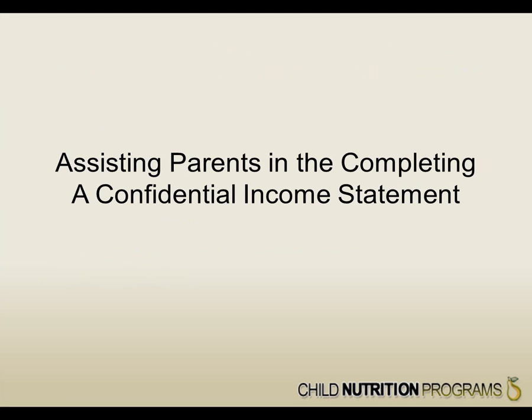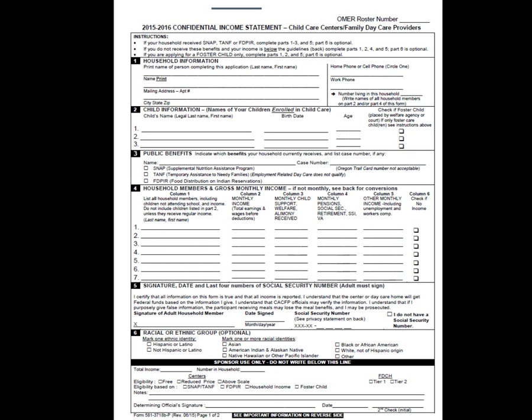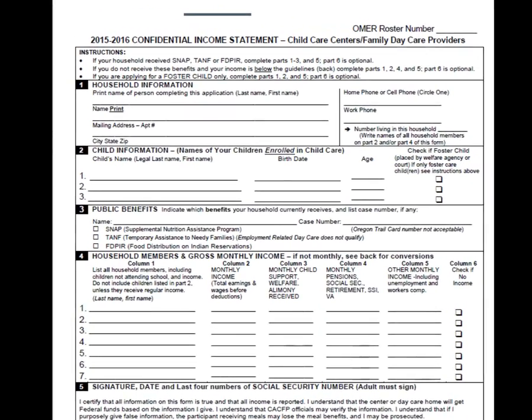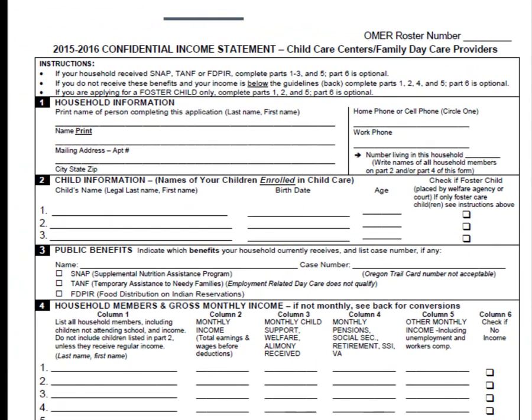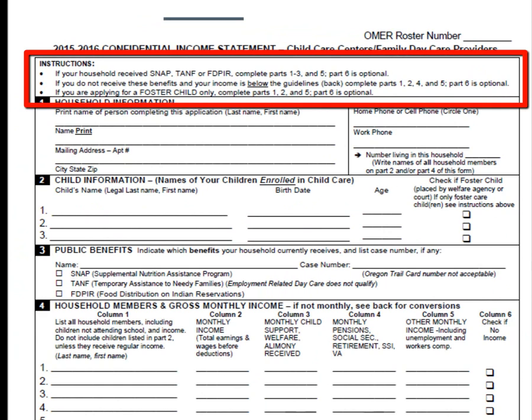First, we will review how to assist parents in completing a confidential income statement. When requesting parents to complete a confidential income statement, it is beneficial to discuss the areas that are required for the parent to complete. First, we will review where the instructions are located on the CIS form. The instructions highlight the different ways for the parent or guardian to complete the CIS form.